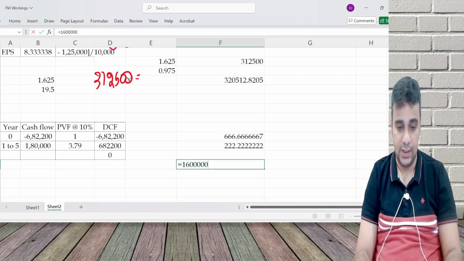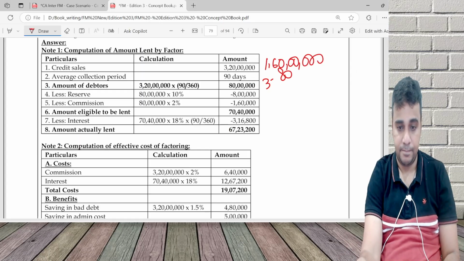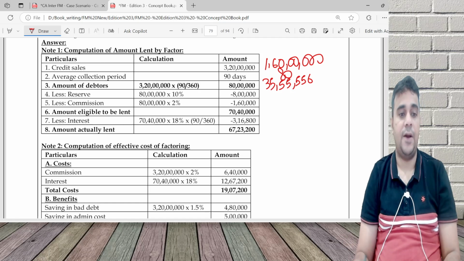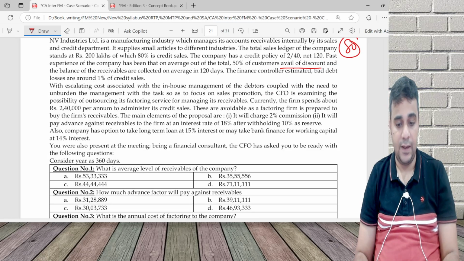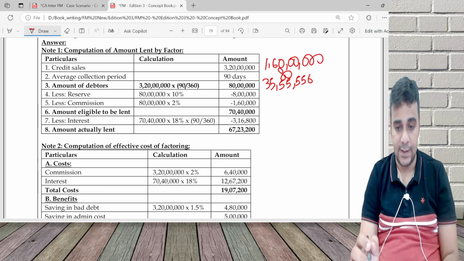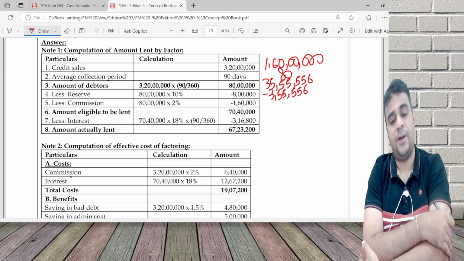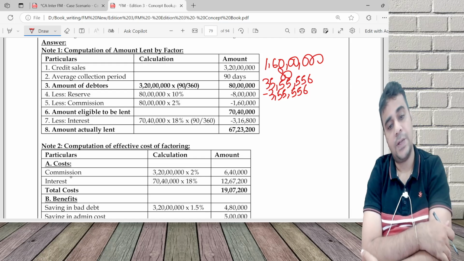That is 35 lakh 55,556. 10% is reserve, minus 3 lakh 55,556.